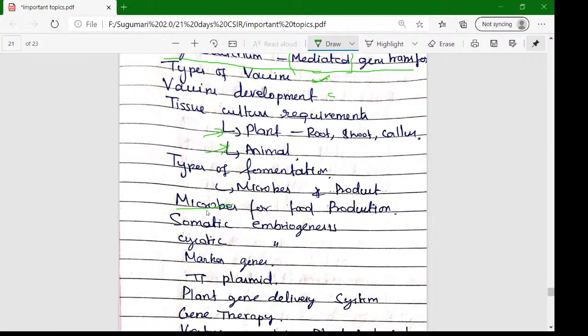It's a match-the-following related question. This is a very important topic: types of fermentation and their microbes and their products. Then sometimes they ask which is an extracellular product or intracellular product, so the microbes and the products are very important.